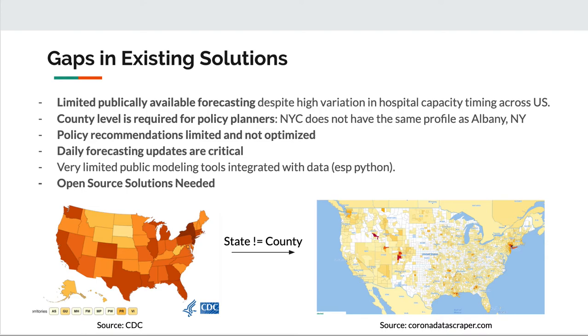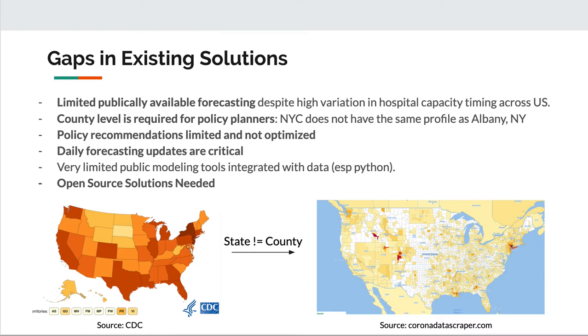We would like to reduce that level of granularity as additional test data becomes available and county level information can be exploited. As you can see in the figure below, the hotspots in New York do not apply to upstate regions, which will experience peaks significantly later in the summer. Policy recommendations need this type of information in order to better optimize hospital capacity and sharing agreements across the state.